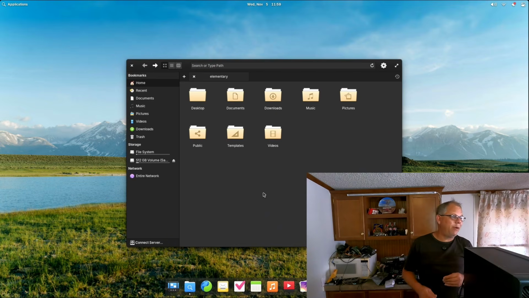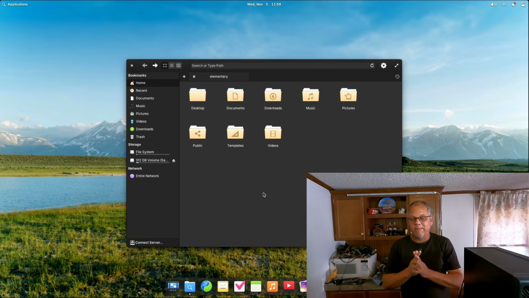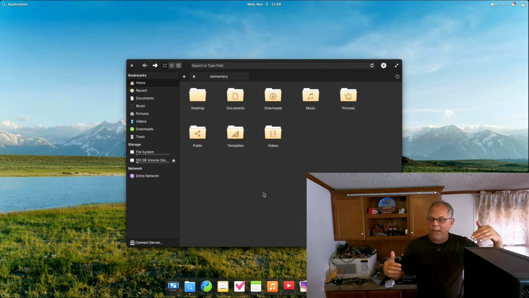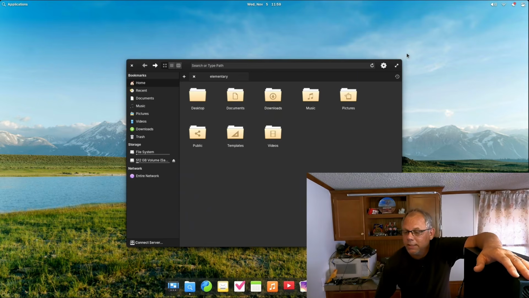So this is what I want to show you on the elementary OS. And some of you might not like it for this. Others, it probably won't bother. Me personally, it doesn't really matter, right? There may be a way to go in and change it. Let's hit the settings here.